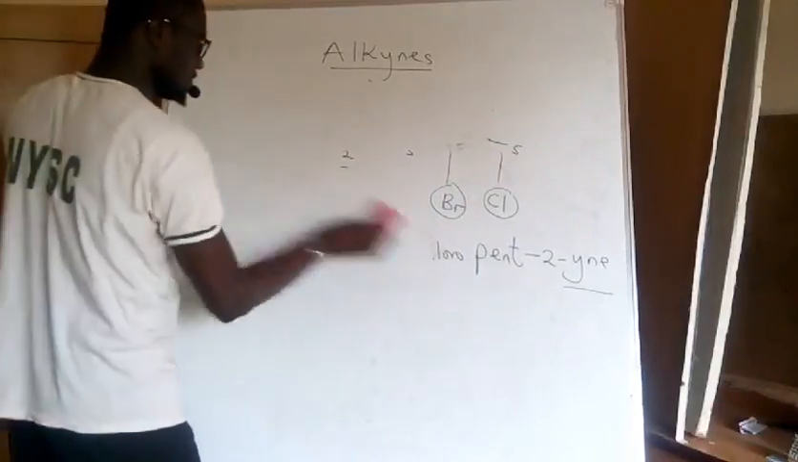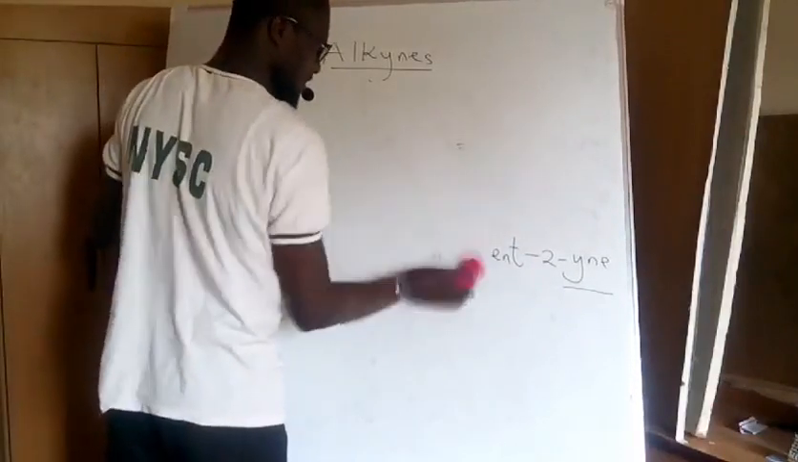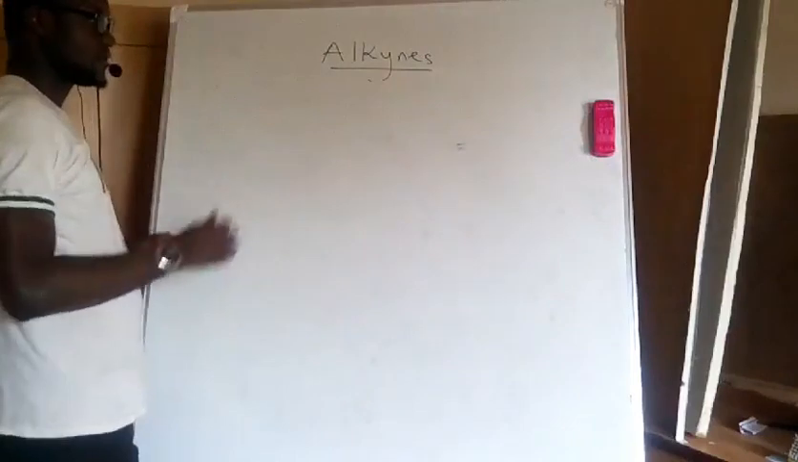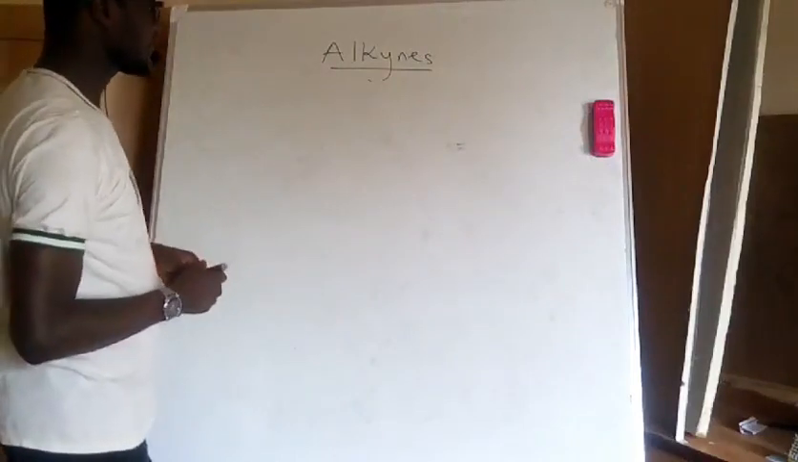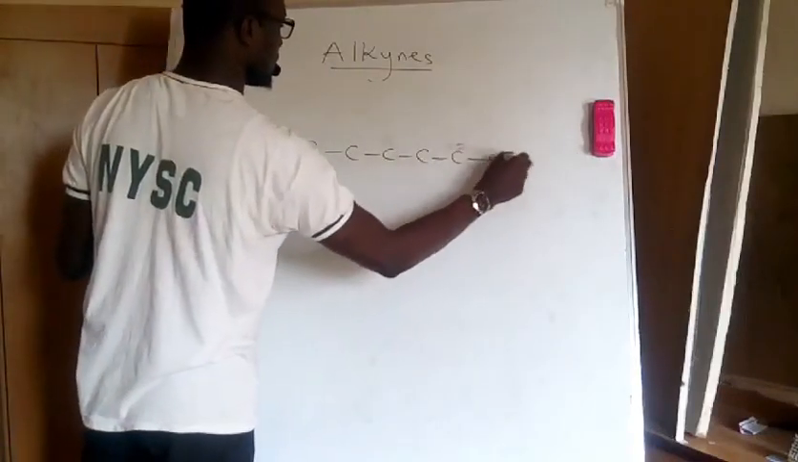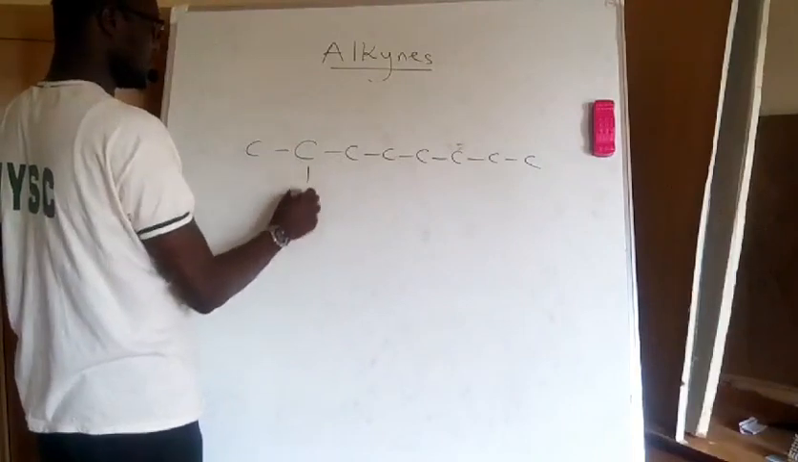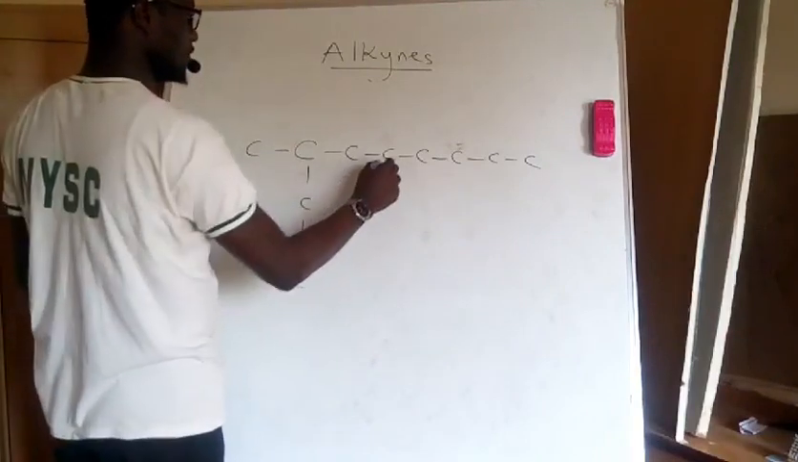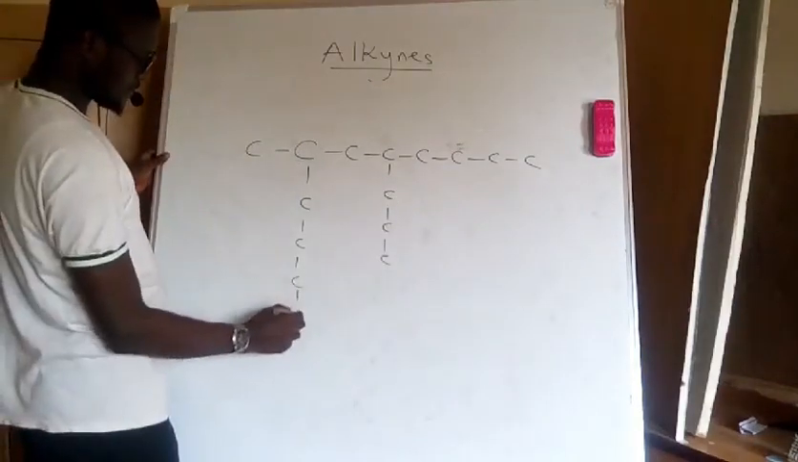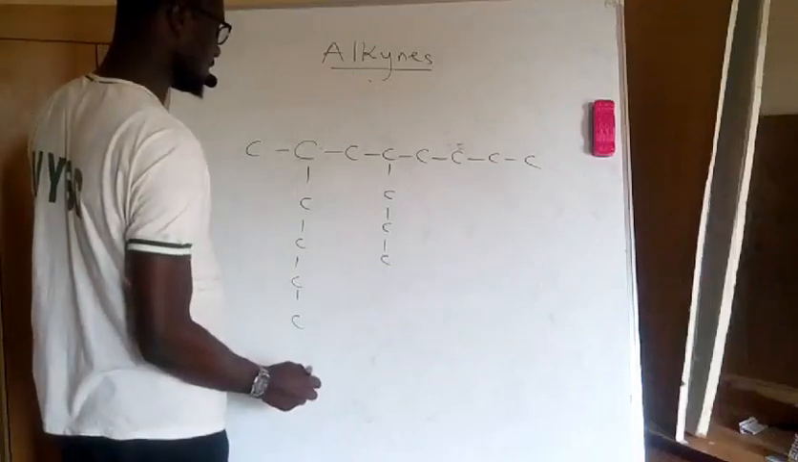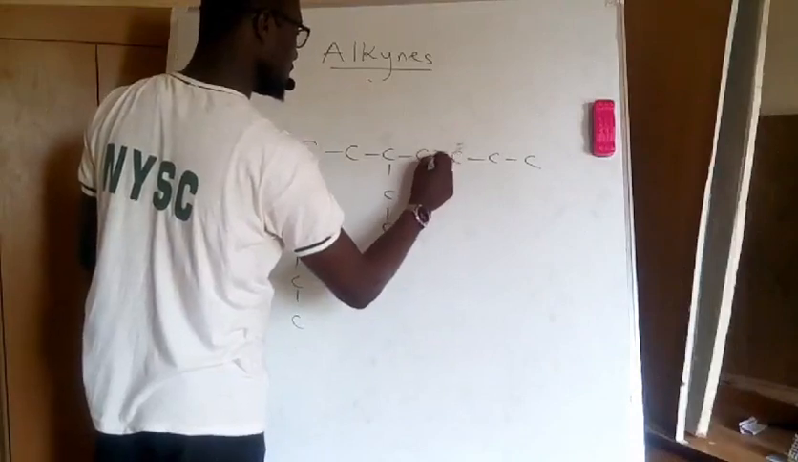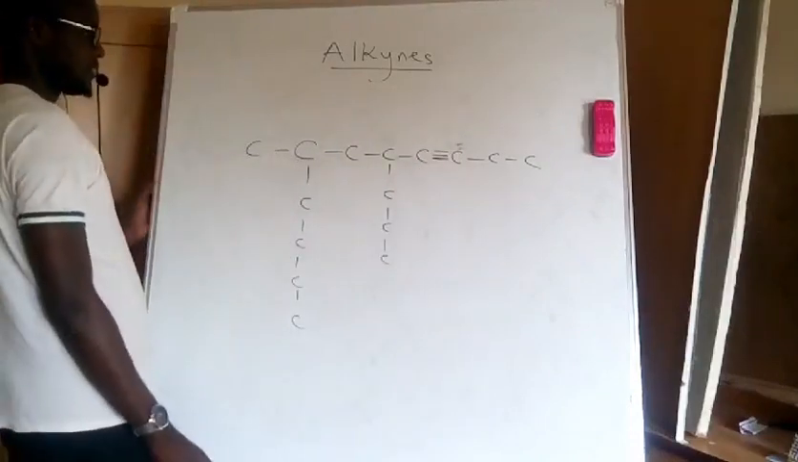Let's look at another example. So you see they have the same method of naming as the second group of aliphatic compounds, that is alkenes. If I have something like this, now let's say I have my triple bond here, and I'm asked to name this compound.